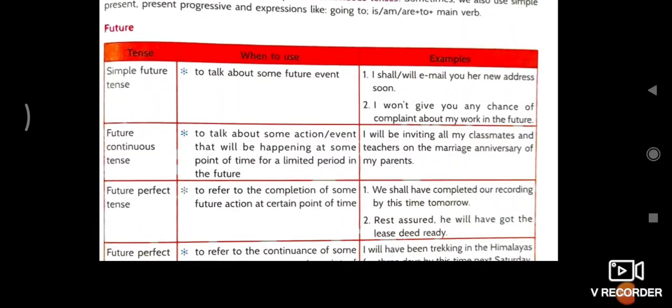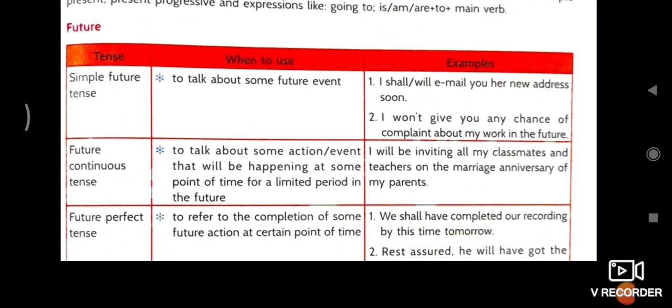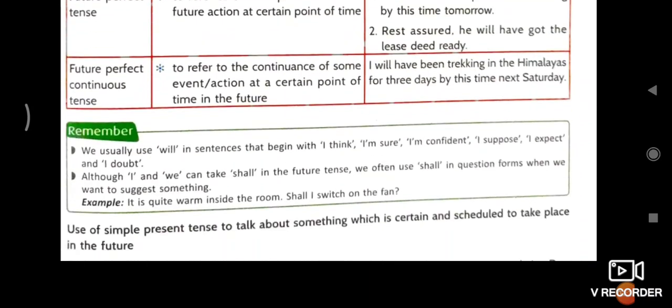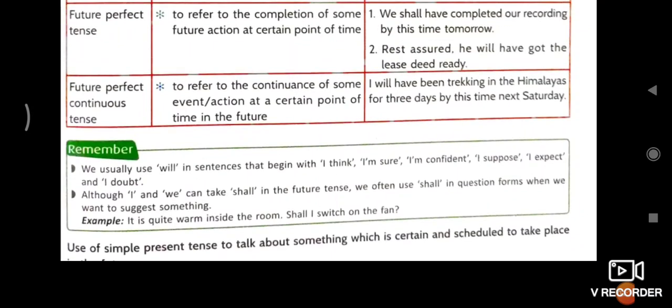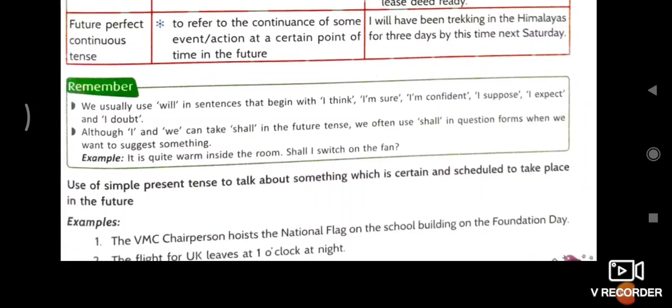Now future tense. What is simple future tense? It talks about some future event. Future continuous talks about some action or event that will be happening at some time. Now future perfect refers to the completion of some future action at a certain time, like this. Okay, remember it. What is the remembering point? Study it properly. We usually use will in sentences with I think, I am. So like this.